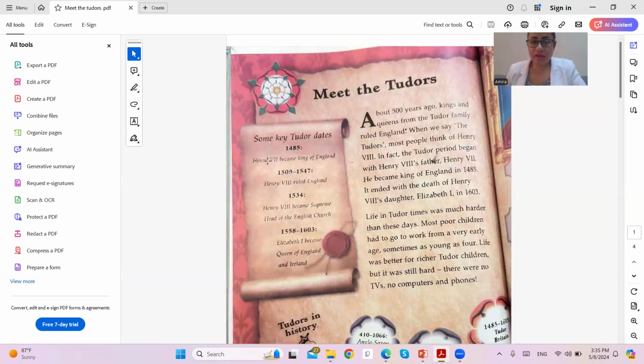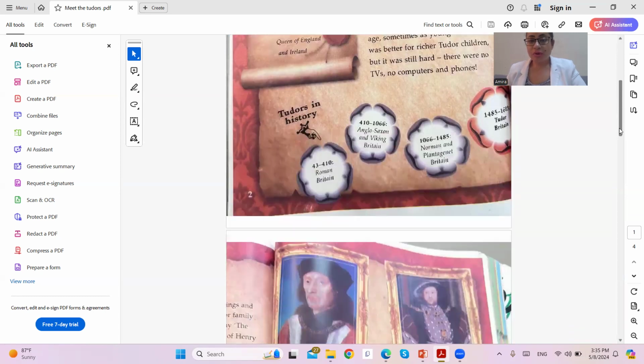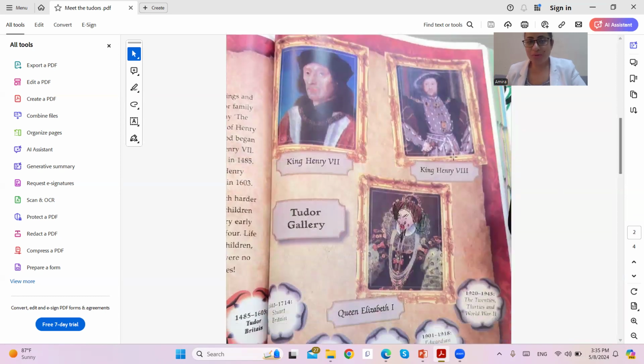And we have 1485, when Henry VII became King of England. 1509 up to 1547, Henry VIII ruled England. 1534, Henry VIII became supreme head of the English church. And then 1558 up to 1603, Elizabeth I was Queen of England and Ireland. Next, we're going to check the family tree or the gallery of the family.